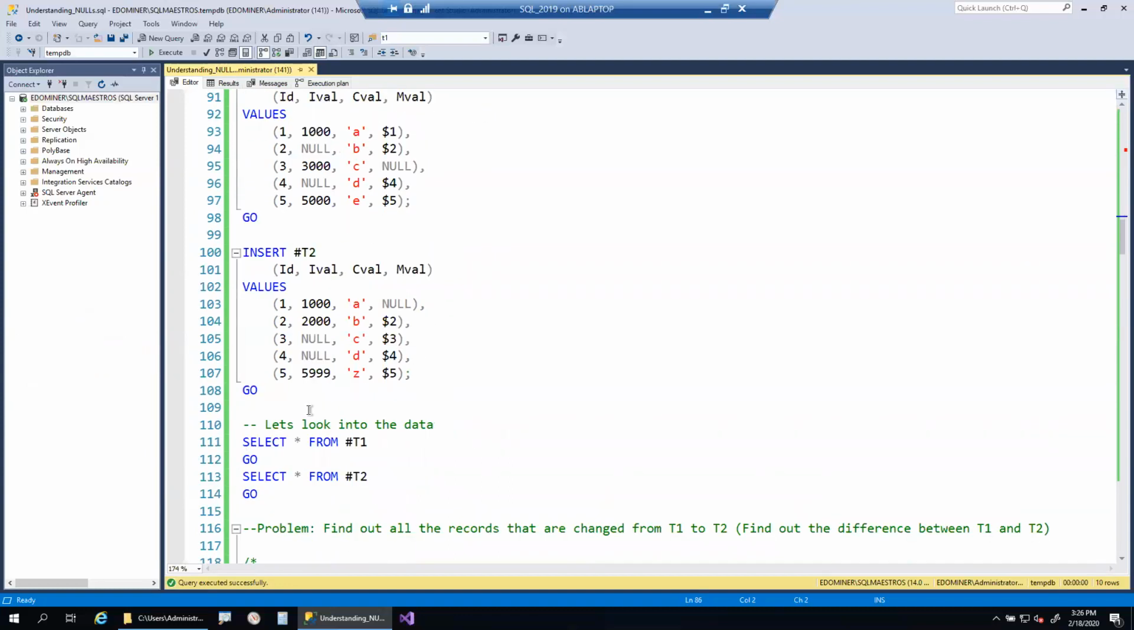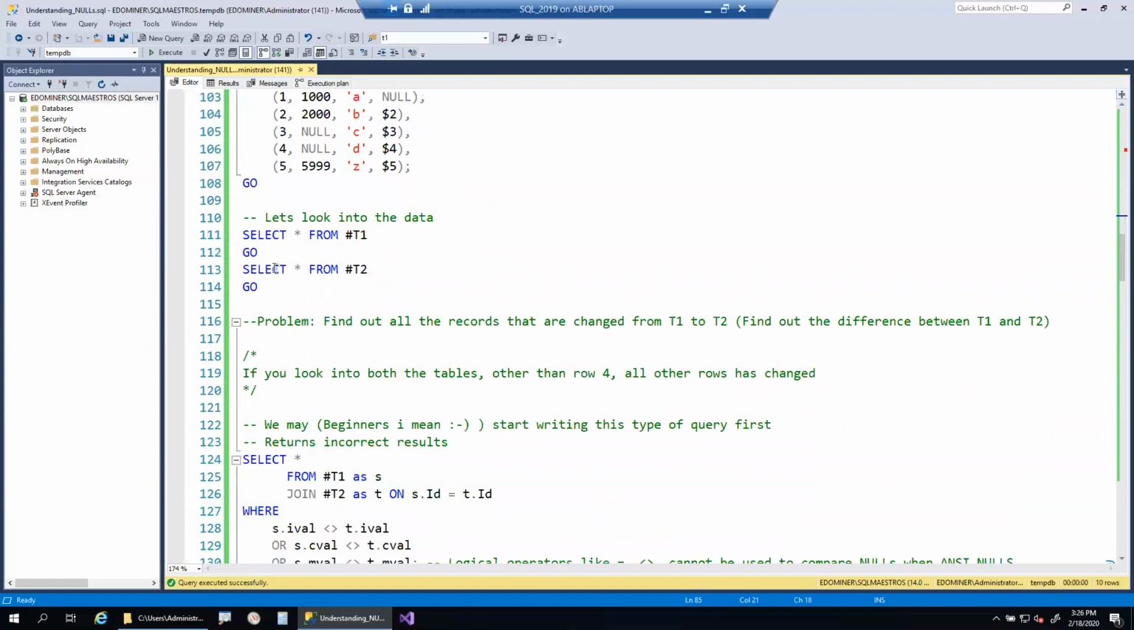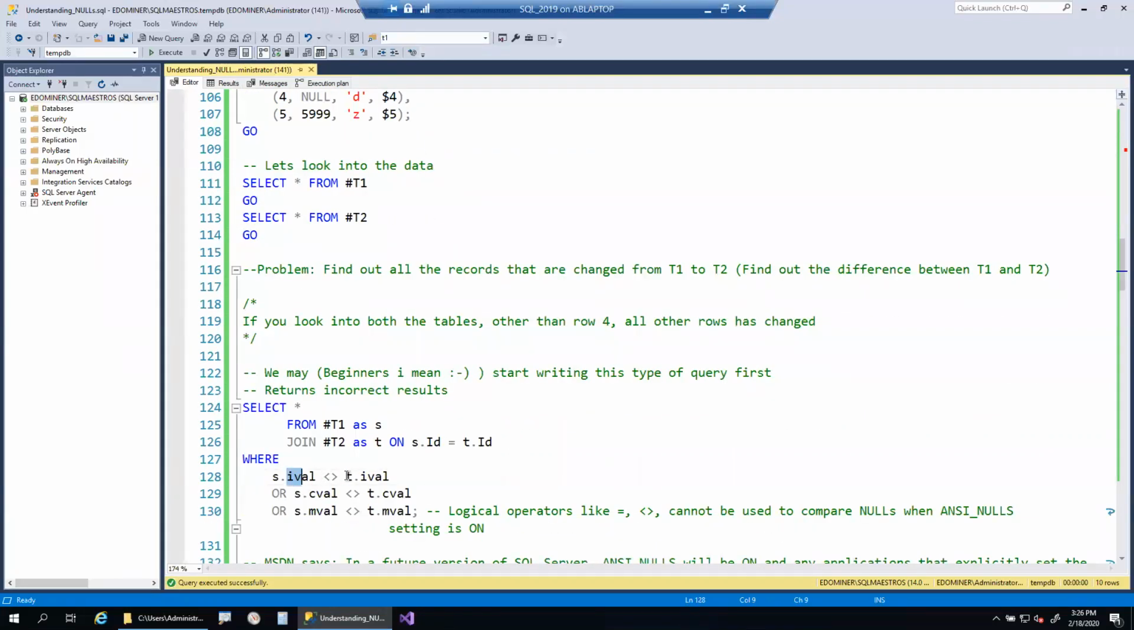And we can join these two tables based upon the ID column, because that is the common column between these two tables. And once you join, whenever the I value is not equal to the I value, or the C value is not equal to the C value, or the M value is not equal to the M value from both the tables, then give me the output. That is how we find out all the records that are changed from T1 to T2. So this is the query that generally people write who are, let's say, beginners in T-SQL. People generally write these kinds of queries to identify the difference between two tables.